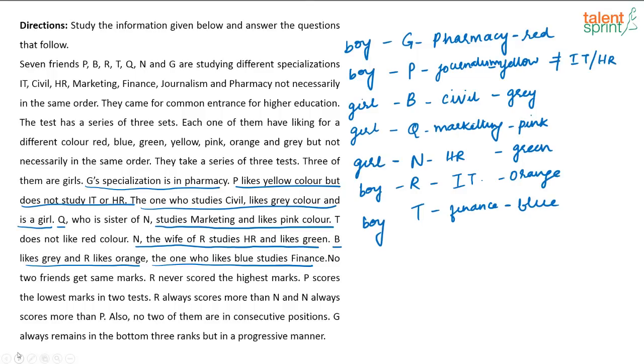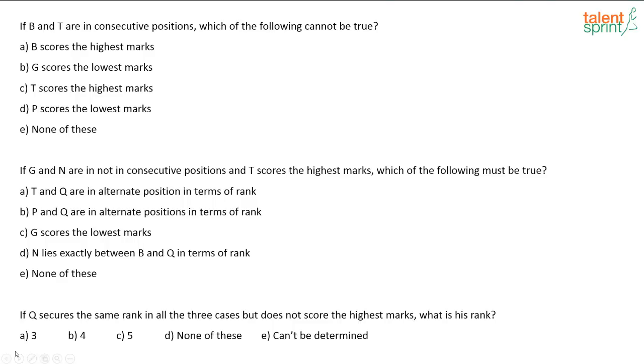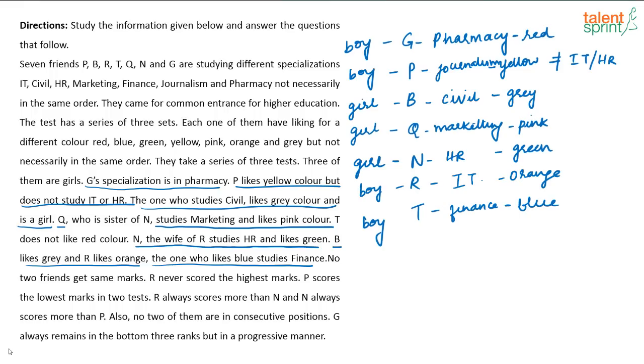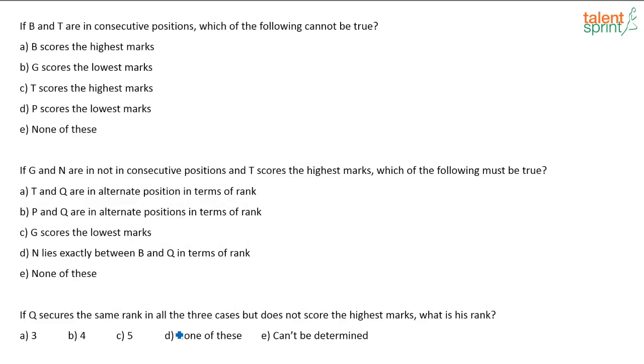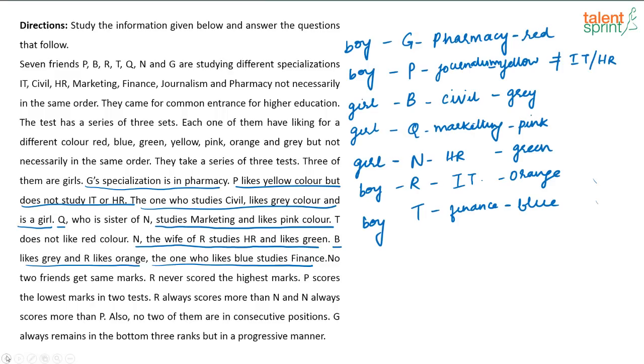See, in the examination, if I just go to the next page, these are the questions that have been asked from this set. All the three questions are mainly considering the rank of these people. If the sub questions from a particular set were from this part, then it is very easy to answer. I am sure you can even stop with this part. But in this particular question, the questions that follow are all based on the ranking. So we have to find out this ranking as well, which is very important.